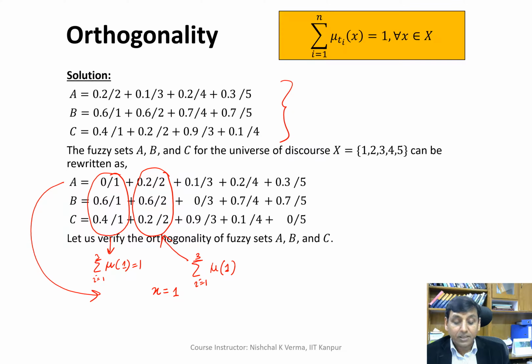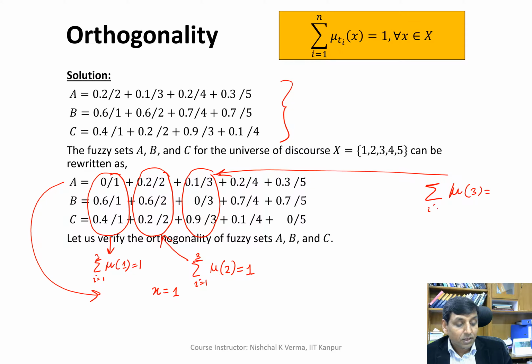This is for the generic variable value 2. Here for generic variable value 3, if we sum all the membership values, i equal to 1 to 3, the three membership values corresponding to the three fuzzy sets add up to 1.